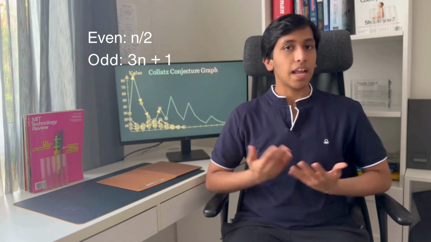But what is the Collatz conjecture? The rules are simple. If a number is even, divide by 2. If it's odd, multiply by 3 and add 1.